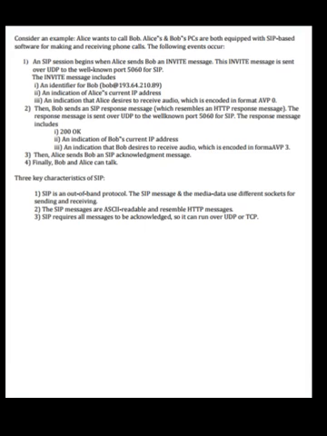Then Bob sends an SIP response message which resembles an HTTP response message. The response message is sent over UDP to the well-known port 5060 for SIP. The response message includes 200 OK, an indication of Bob's current IP address, and an indication that Bob desires to receive audio which is encoded in the format AVP 3. Then Alice sends Bob an SIP acknowledgement message. Finally, Bob and Alice can talk.